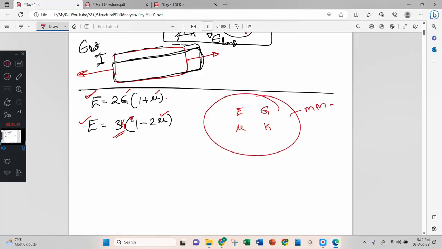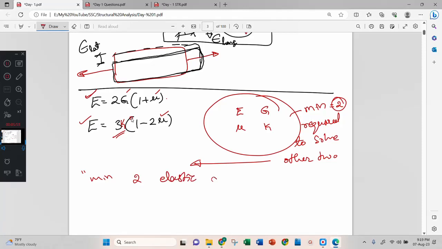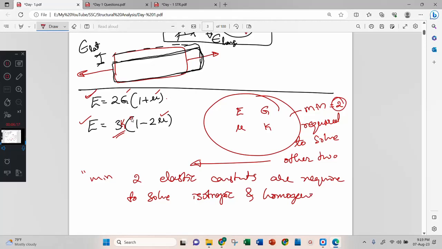Minimum two are required to solve the other two. Minimum two elastic constants are required to solve isotropic and homogeneous material.